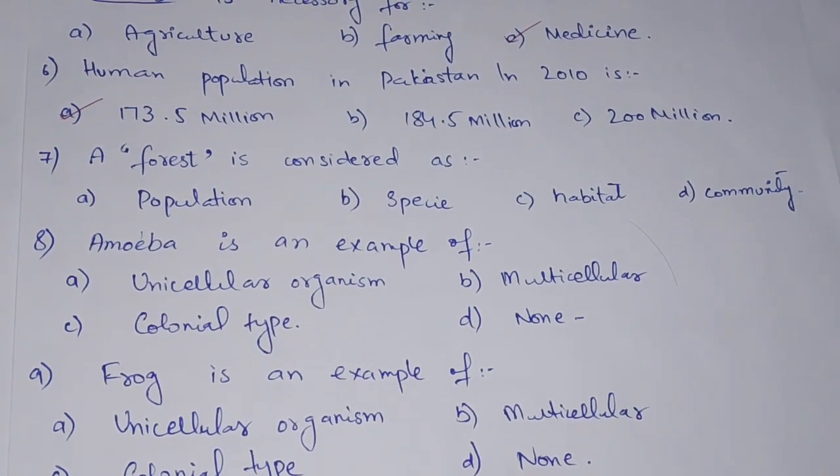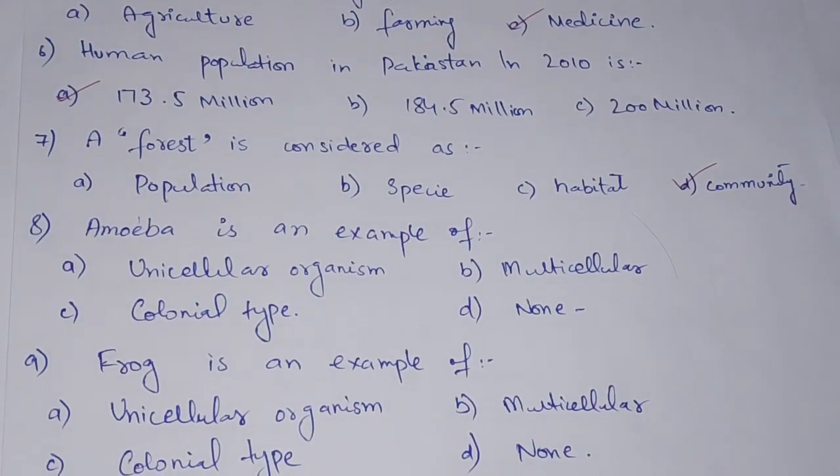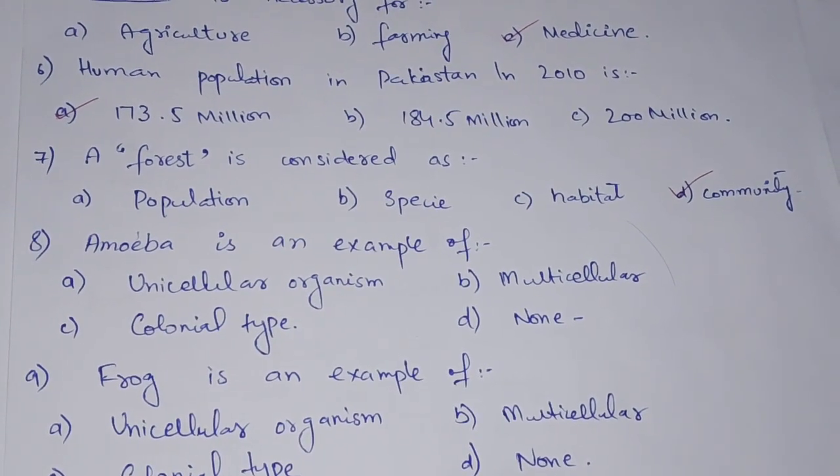We will go for option D, community, as the forest itself makes a community, which is the forest community.